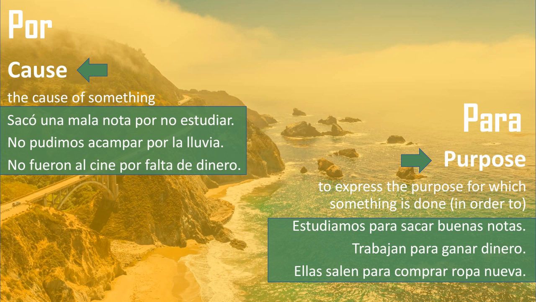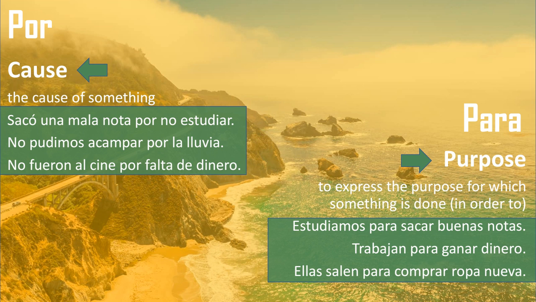And so that really is probably like a better translation, although that sounds weird in English. So we usually translate por in this case as because instead of for. Para, on the other hand, is used to express the purpose for which something is done.